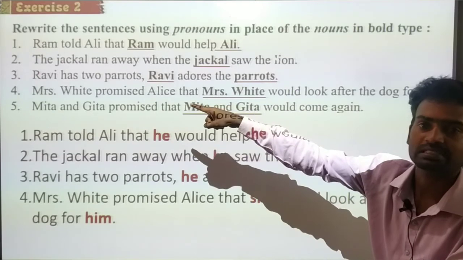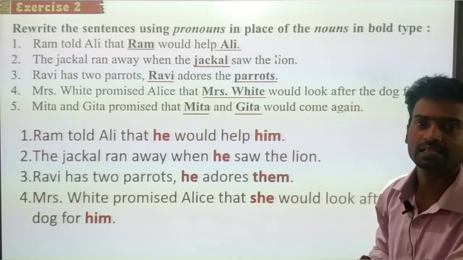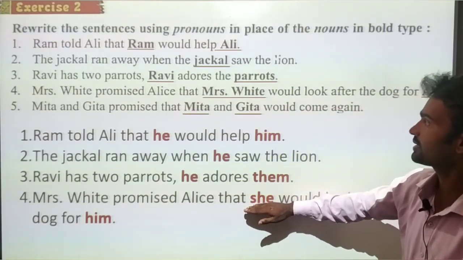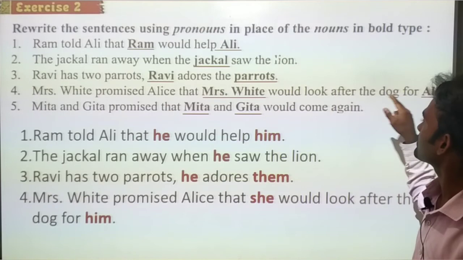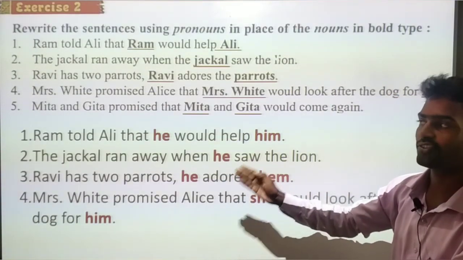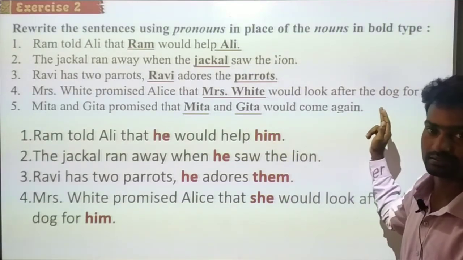Because Mrs. White is a feminine gender. For him. Whom? For Alice.